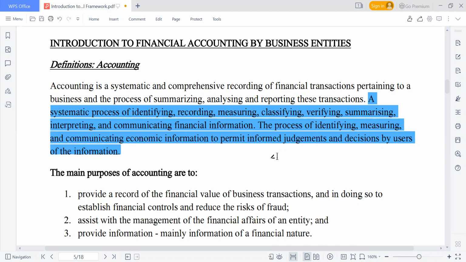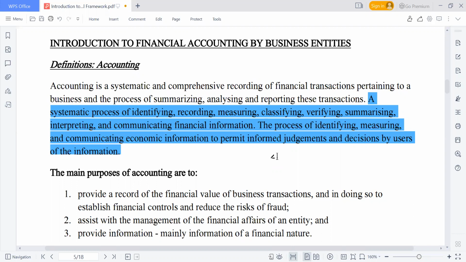Accounting is a process of identifying. You need to identify the transaction. You need to identify the what? You need to identify the transaction. That is it. The next thing that you need to do now is that once you identify, oh, this transaction occurred,